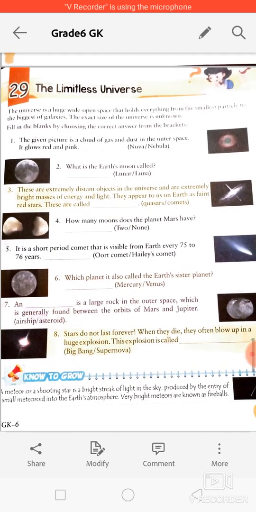Let's move ahead to exercise 29, which is about the universe. We all know that the universe is very wide and huge, and it holds lots of things. There are so many things happening inside the universe. The universe is a huge wide open space, and it holds everything from the smallest particle to the biggest of galaxies. The exact size of the universe is unknown. It is endless. Actually, nobody knows the limit of the universe. It's just endless. So here we have some questions about the universe.